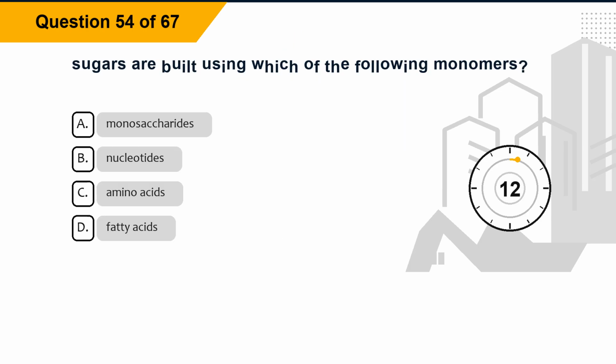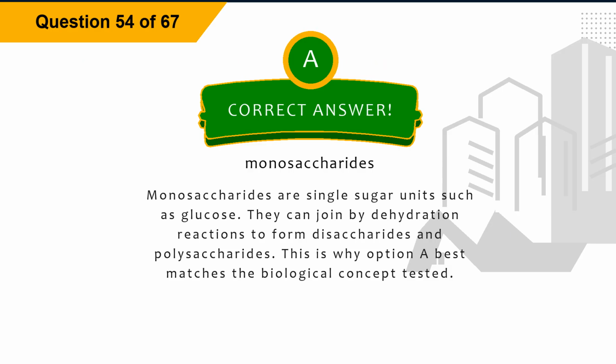Question 54. Sugars are built using which of the following monomers? Option A, monosaccharides. Option B, nucleotides. Option C, amino acids. Option D, fatty acids. The correct answer is option A, monosaccharides. Explanation. Monosaccharides are single sugar units such as glucose. They can join by dehydration reactions to form disaccharides and polysaccharides. This is why option A best matches the biological concept tested.